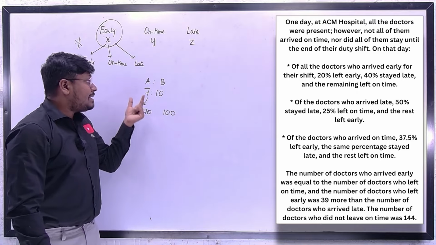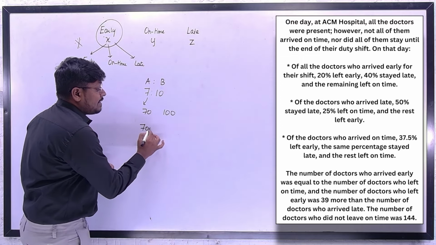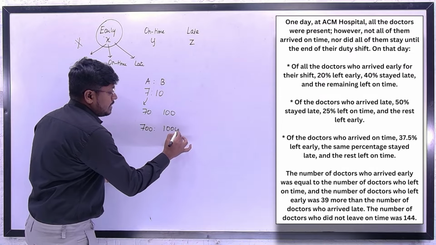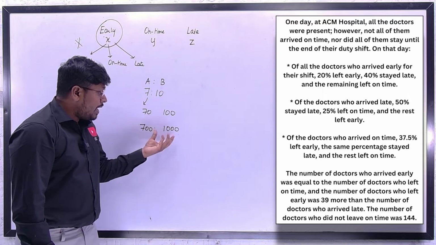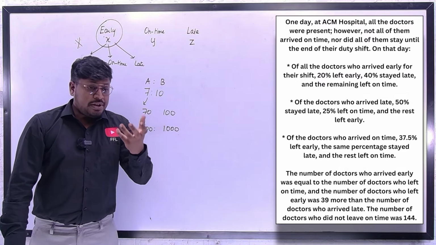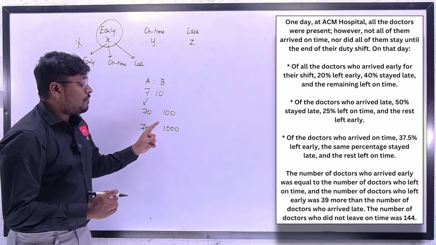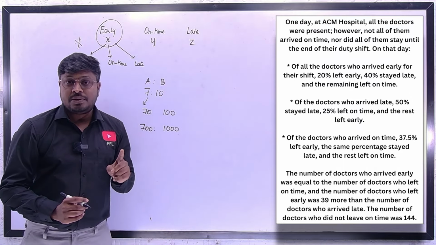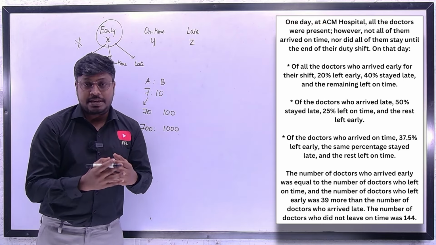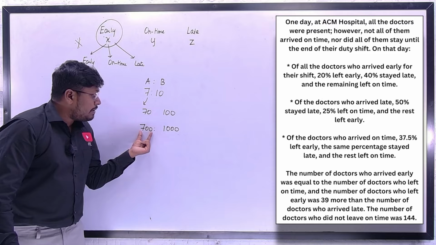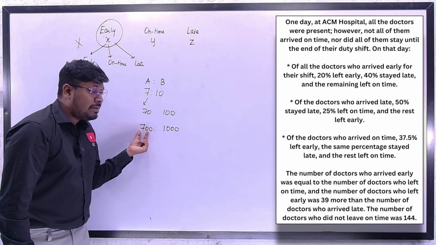And some people will take A as 70, B as 100. But some people will take A as 700, B as 1000. Whatever way you take the number, whatever value you are going to assume, the final answer you are going to get will be the same for all. But one thing here is, if you need to find 10% of the number, for example for A, people who assumed A as 700 find 10% easily. What is 10% of the number is 70.